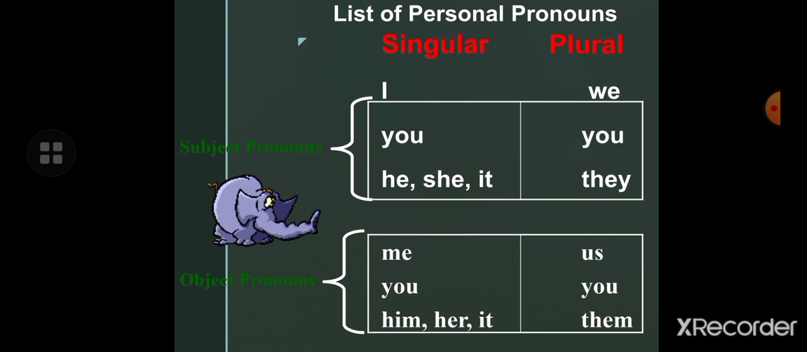So children, I, you, he, she, it are used as singular pronouns. We, you, they are used as plural pronouns. You is used as both a singular and plural pronoun. Next is object pronouns. Me, you, him, her, it are the singular object pronouns, and us, you, them are the plural object pronouns.